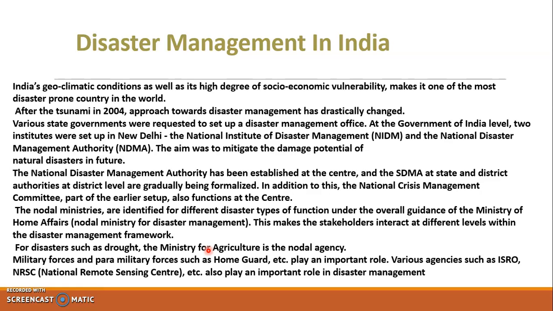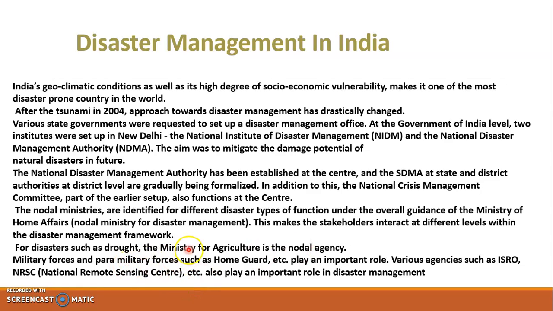So at each state level, a nodal minister is appointed, and that minister gets guidance from the Home Affairs Minister, who gives guidance to each and every state-wise nodal minister. For disasters such as drought, the Ministry of Agriculture is the nodal agency. So if the disaster is created because of drought, the Minister of Agriculture is going to deal with it.